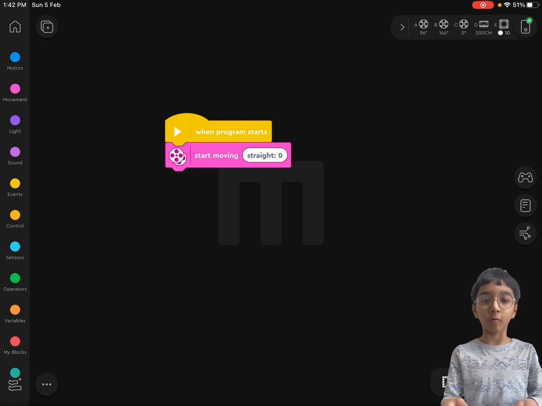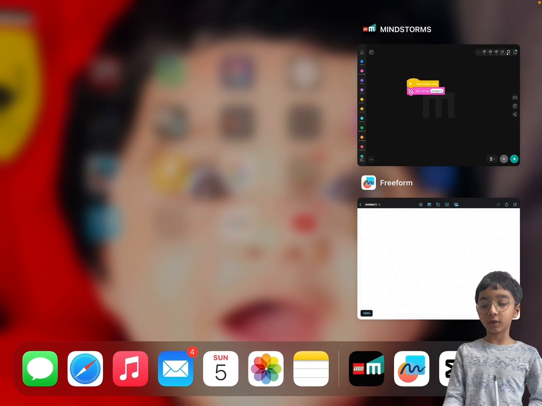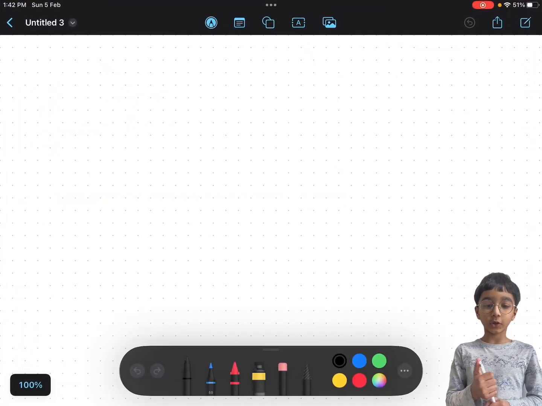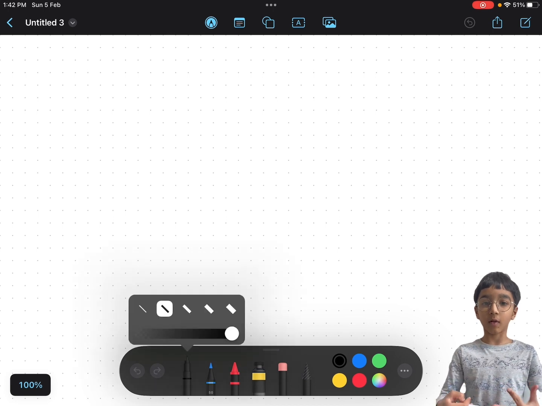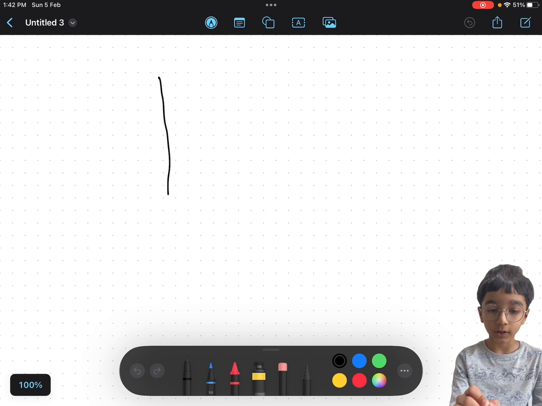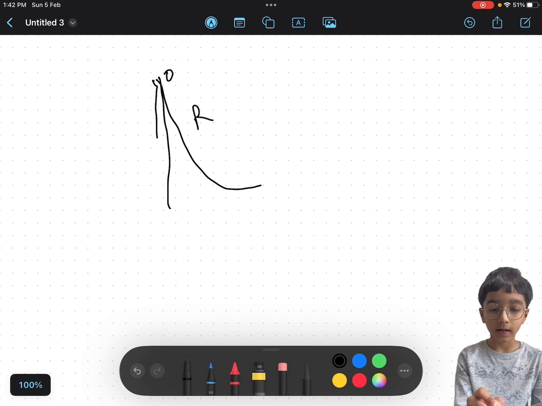I'm going to tell you more information for you on my other app, which is the whiteboard app. So here I'm going to show you what that block is going to do. Basically it has a direction: straight, right, and left.